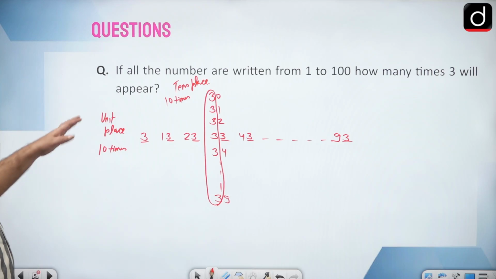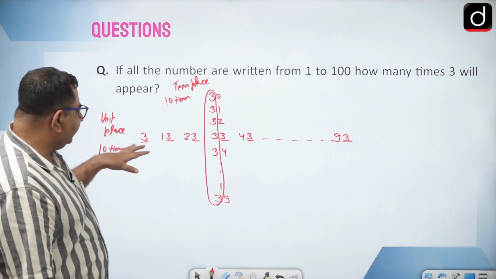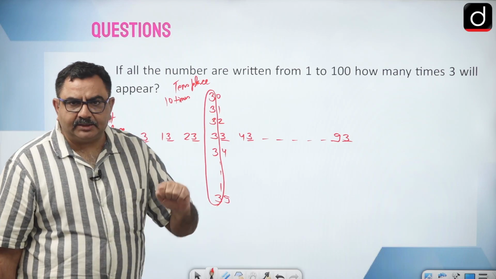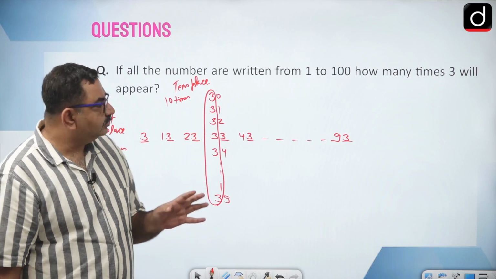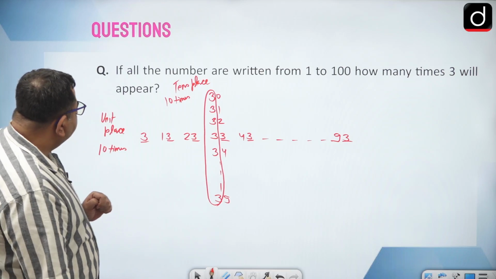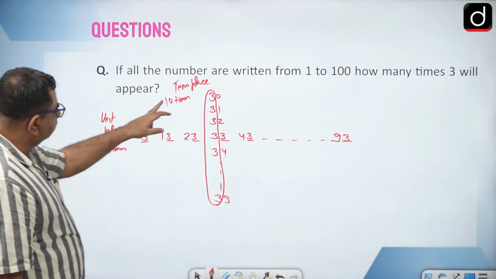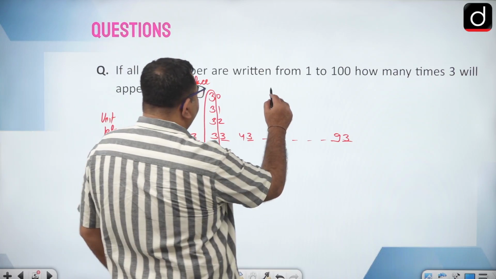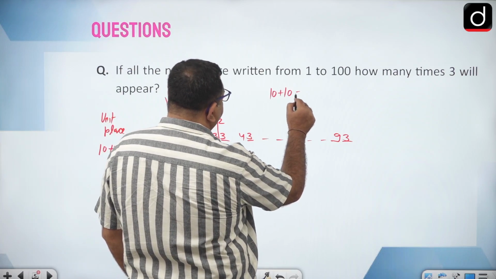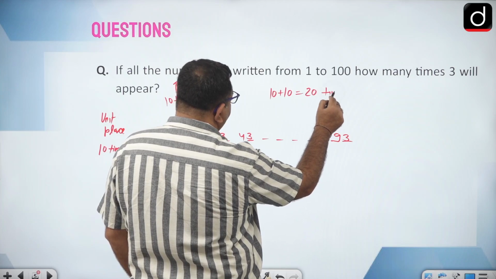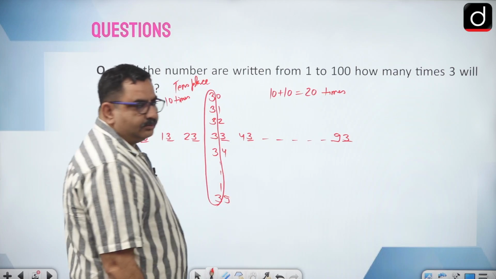Except on units and tens place, no other place will 3 appear. So this is 10 times, this is 10 times. Can I say total will be 10 plus 10, that is 20 times?